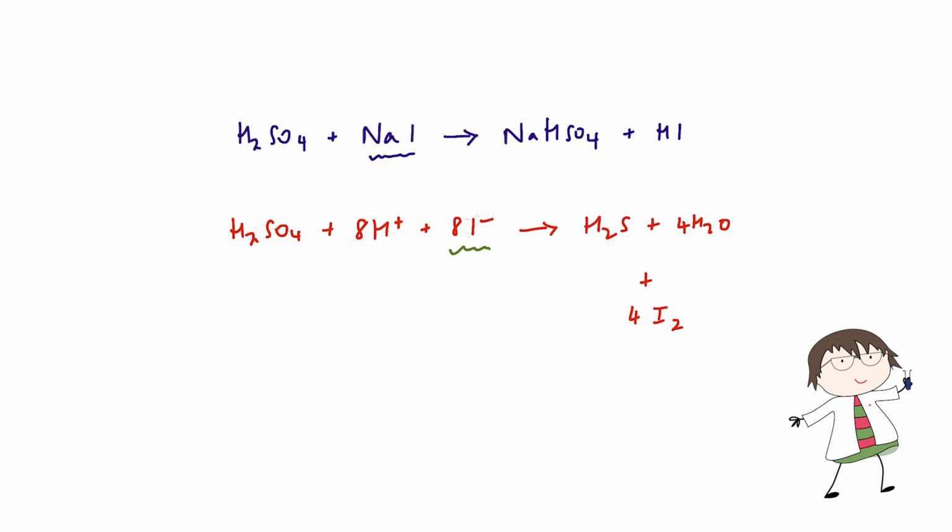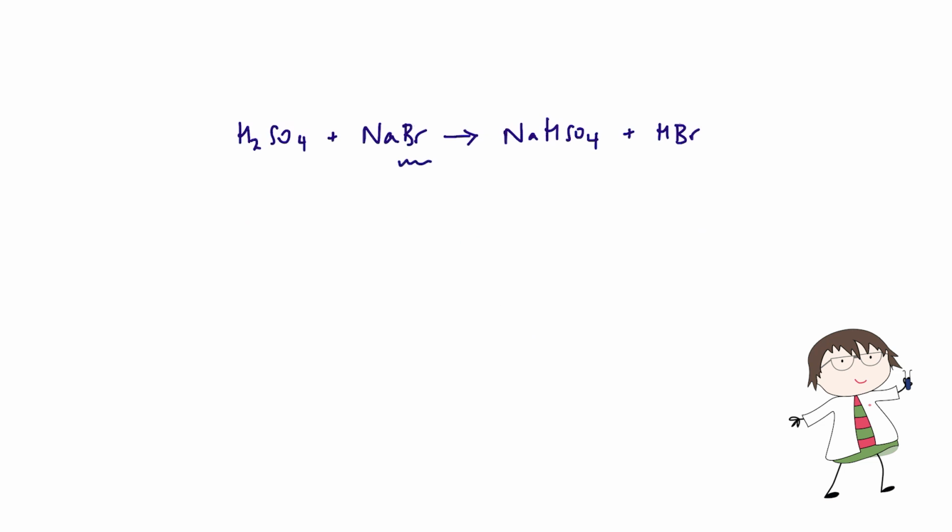These iodide ions are strong enough reducing agents to reduce the sulfur in sulfuric acid from an oxidation state of +6 to an oxidation state of -2 when the sulfur is in hydrogen sulfide. And the iodide ions themselves are oxidized.